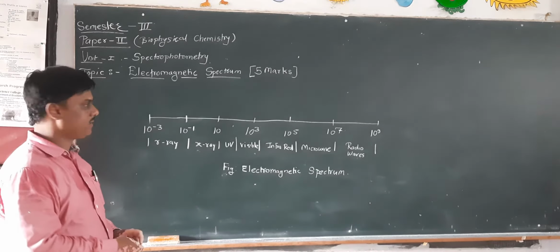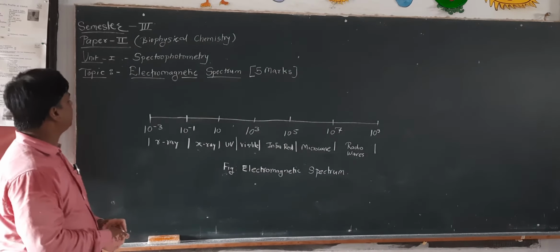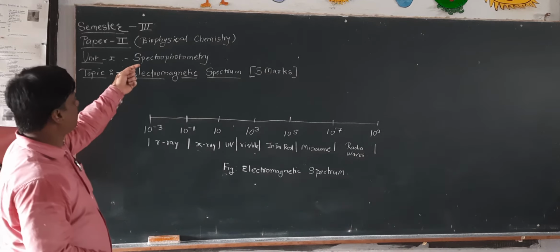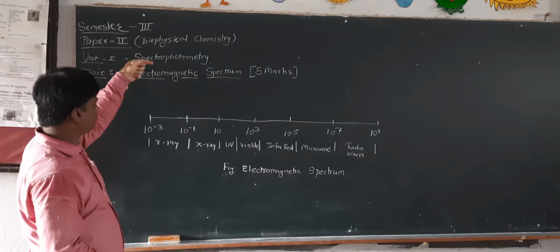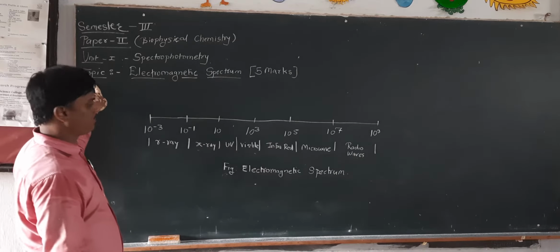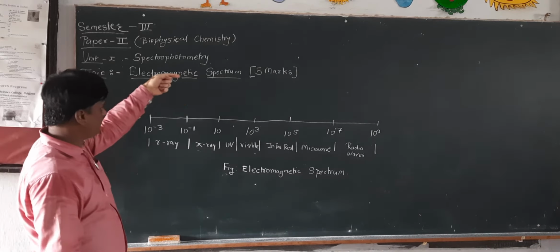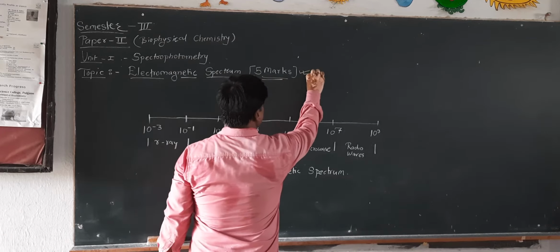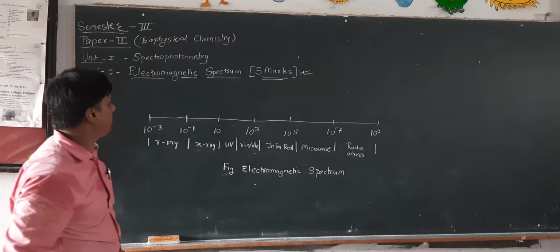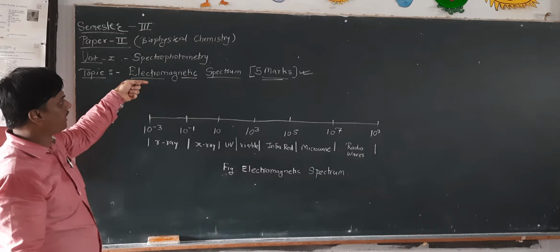Welcome dear friends. Today we learn about biophysical chemistry, that is unit number 1, spectrophotometry, and today's topic is the electromagnetic spectrum. A 5 marks short note is asked in the paper on the electromagnetic spectrum.